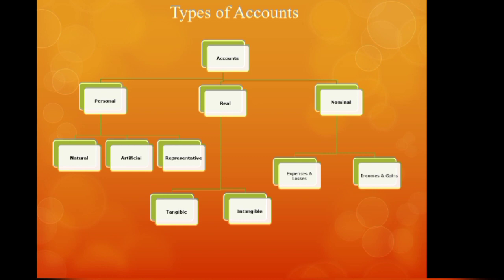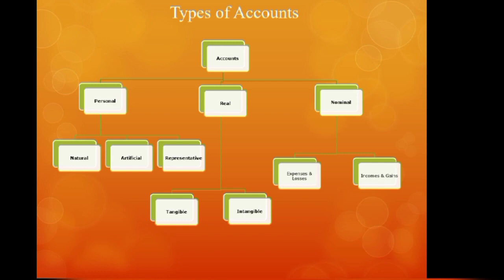So before we enter the transactions in the journal, we need to know the types of accounts. Now all the transactions of a business are related to persons. They can be related to the properties and assets of the business. They can be related to the expenses and losses of the business. So the total transactions of a business can be categorized into these three types.